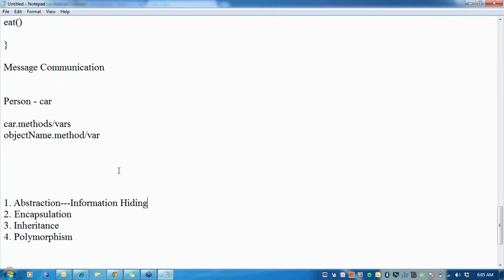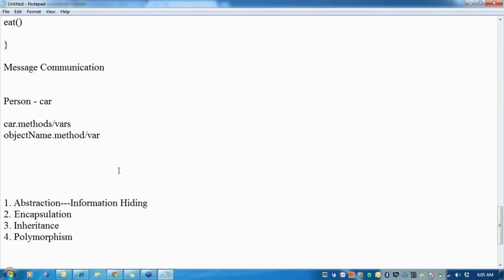When I have this information hiding, if you see this class called car, I do not want the entire mechanics of the car to be known to each and every user. What the end user is interested in, in database we call this views, is just driving the car and going.